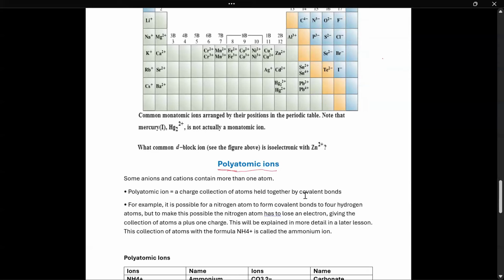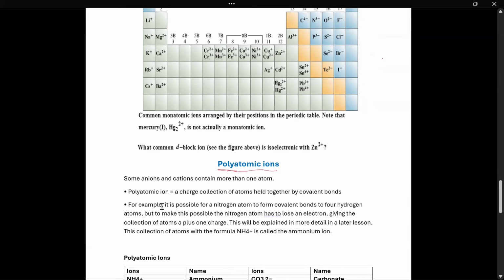What are covalent bonds? We will talk about them when we get into the bonding lesson. You have to wait a little bit, but we will talk in detail when we get there. It involves both types of bond, ionic and covalent.